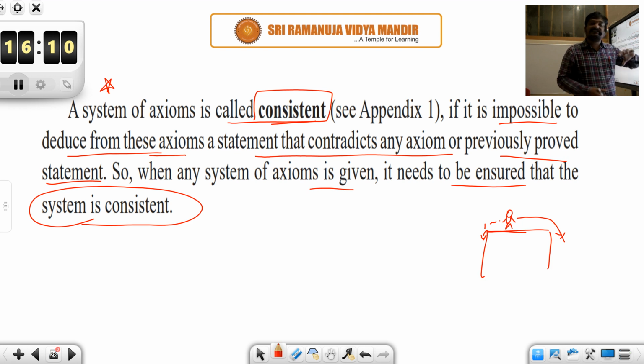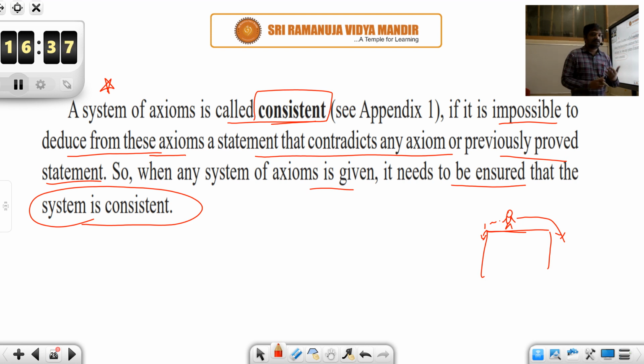So we can't rely on such a system of statements. We need to be very careful, and mathematics is one such beautiful subject. It has been built on a consistent system of statements which we feel as obvious, and with those assumptions of universal statements, you will never be able to prove something as wrong.